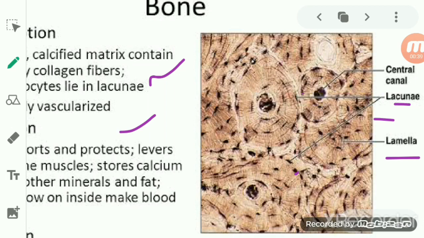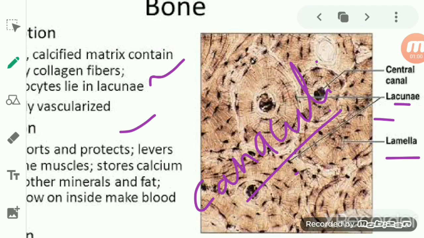Now all lacunae of the bone communicate with each other by a network of fine canals, okay, and that is known as canaliculi.